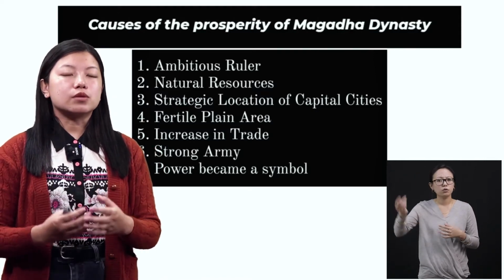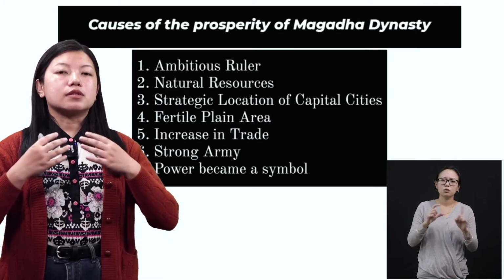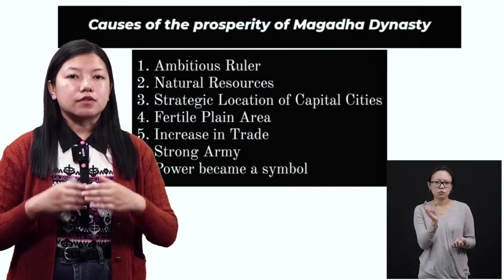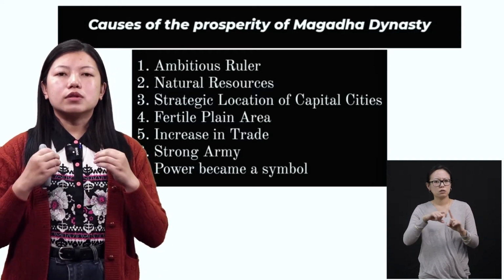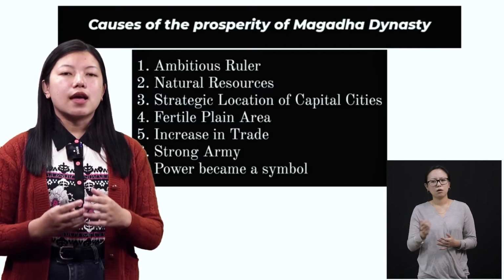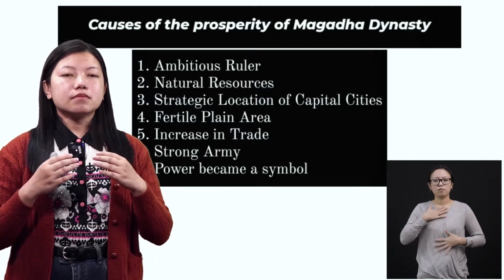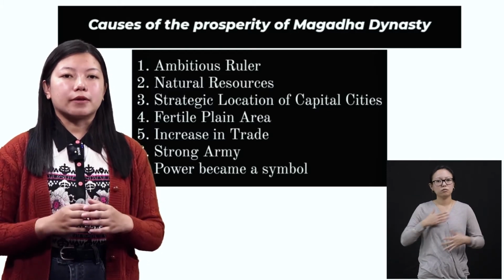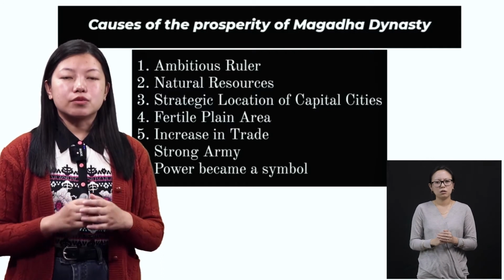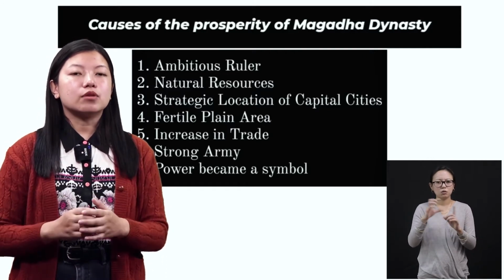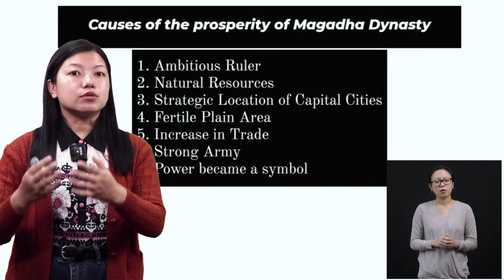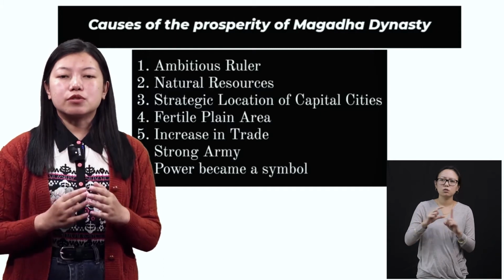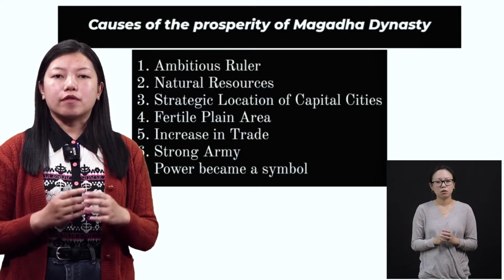Because many of the rulers fail because after becoming a king, they just enjoy the comfort because they have many servants to do their work. They have all the luxury, they have all the richness, and they used to spend their time in fun. So they used to lose their empire. But whenever they have ambitious rulers who always have an aim, who always have a goal, what they will do next, they used to have great plans in their mind. So because of their ambitious rulers, Magadha became a very powerful kingdom.